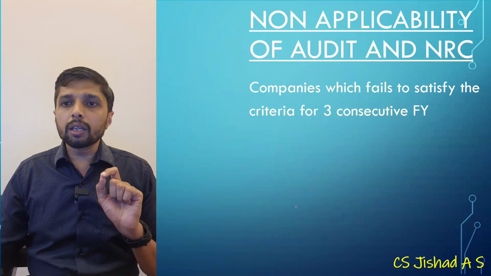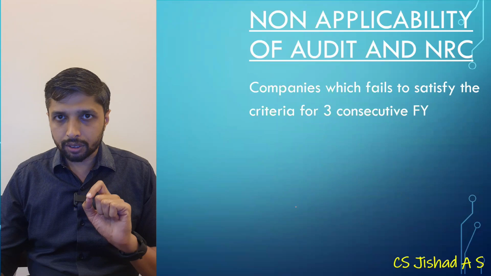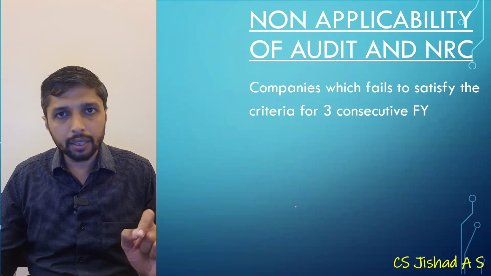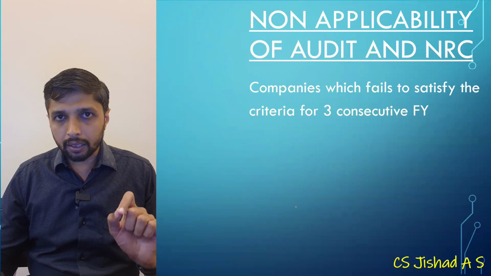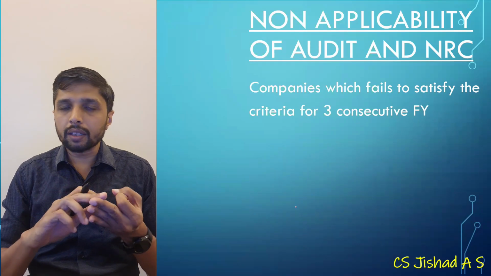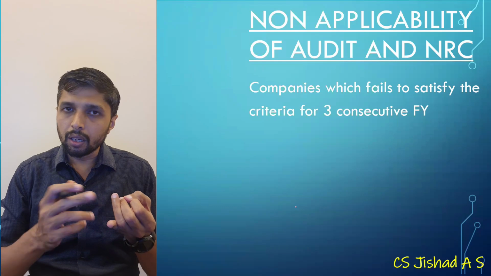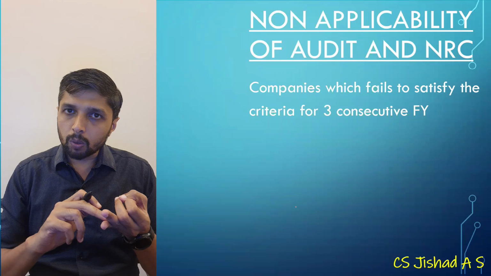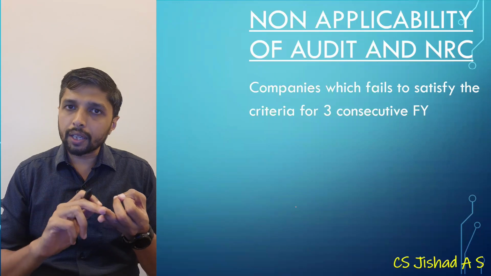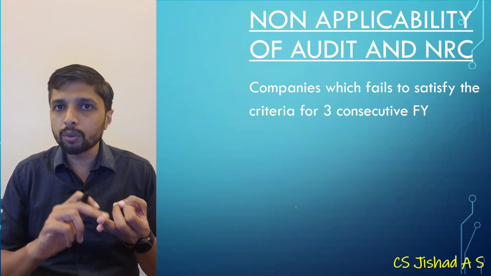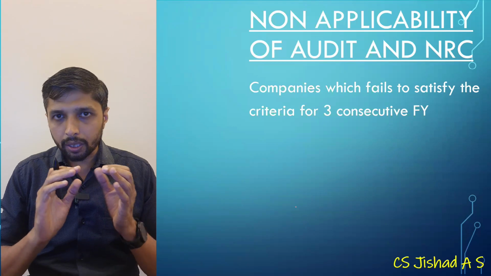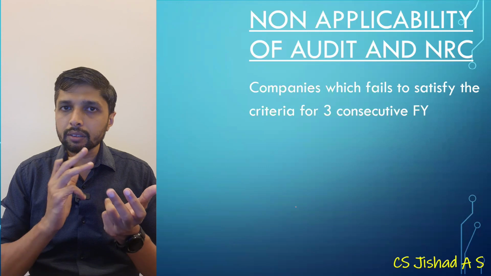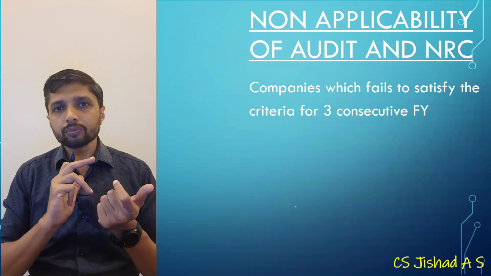Now, the non-applicability of audit committee and NRC. This provision is applicable to the concept of independent directors also. So we know that independent directors, audit committee and NRC are applicable to a listed company, or an unlisted public company having paid up capital of 10 crore or above, or turnover of 100 crore or above, or aggregate outstanding loan, debenture and deposit in excess of 50 crore. The provisions are the same for applicability of independent directors, audit committee and NRC.